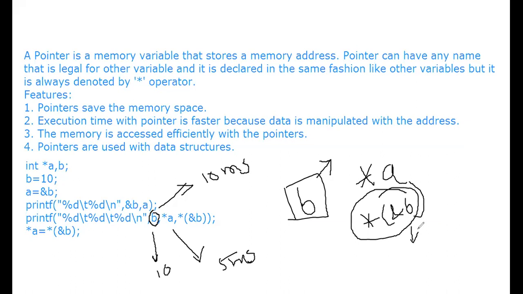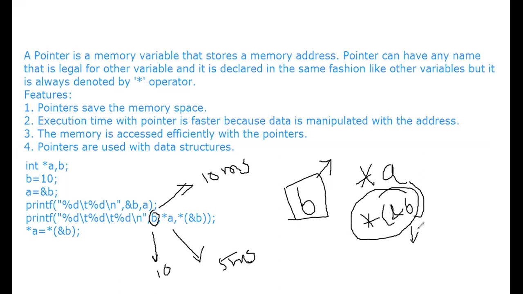If you know the address, it is very easy to retrieve the value, just as it is very easy to find a particular person's house. That is the difference between a normal variable and a pointer variable. A normal variable brings the value directly from the memory location without knowing the address.